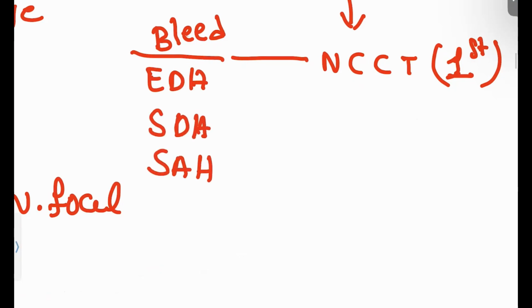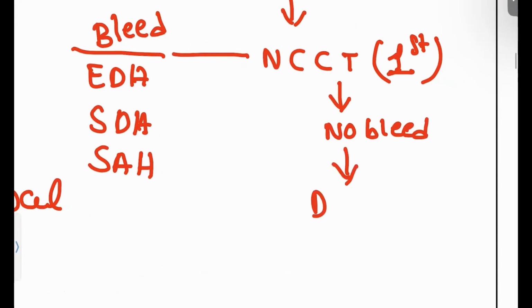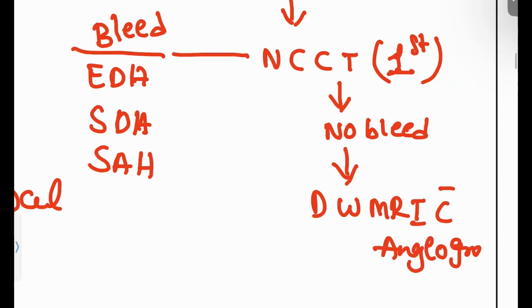You have to rule these out. Or if there is no bleed, then you can go for diffusion weighted MRI along with the angiogram. Okay, cerebral angiogram is the most preferred one in a no-bleed patient.